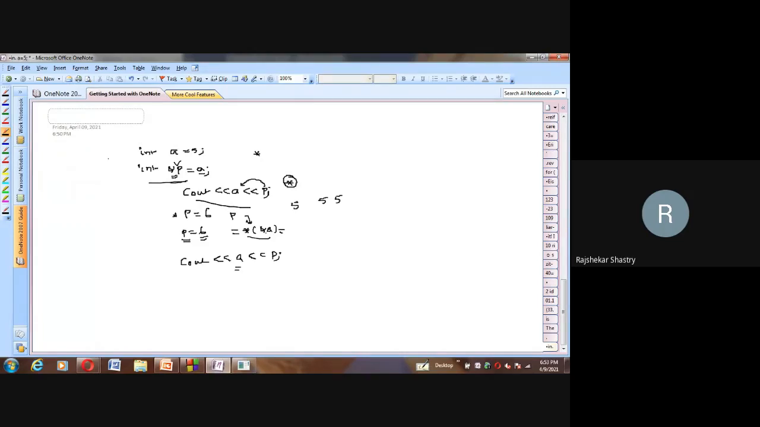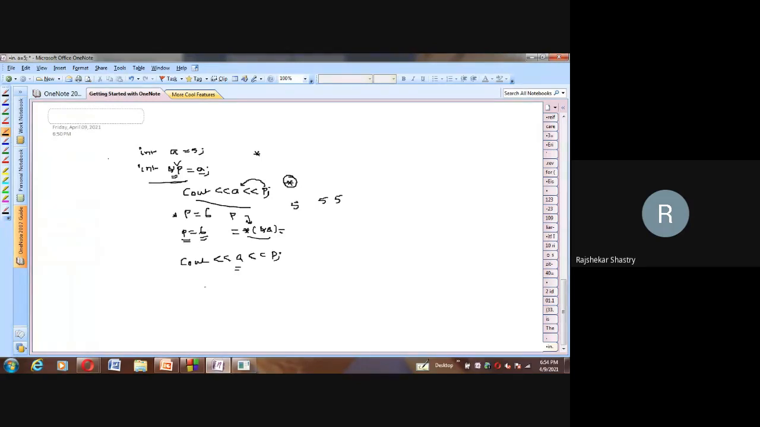Ampersand of a is nothing but the address of a. Assume the address of a is something, and from that address we are extracting the value. So this p ultimately changes the value of a itself. So when p changes to 6, a changes to 6.